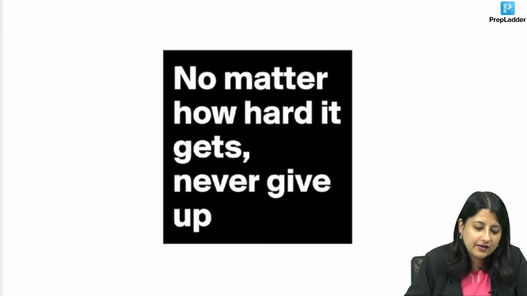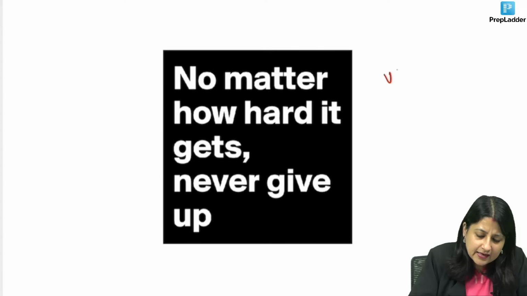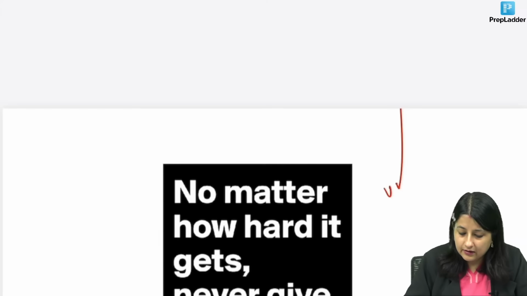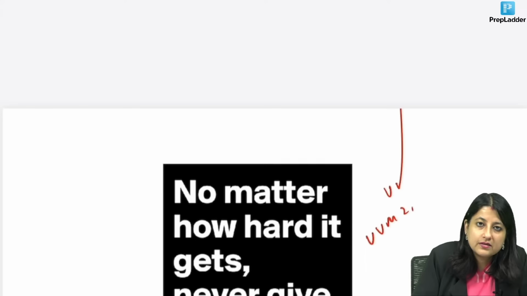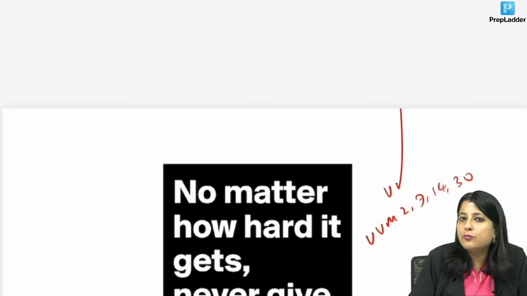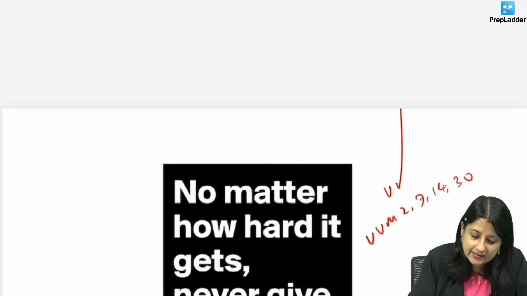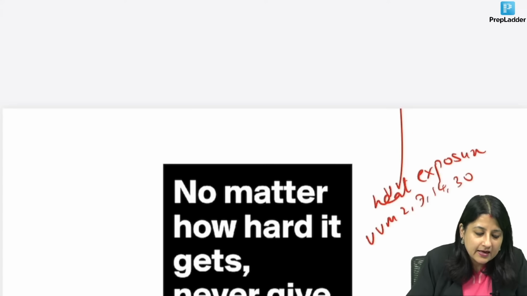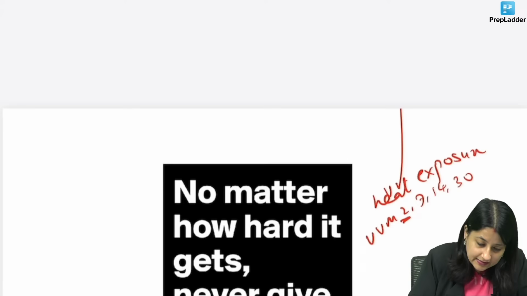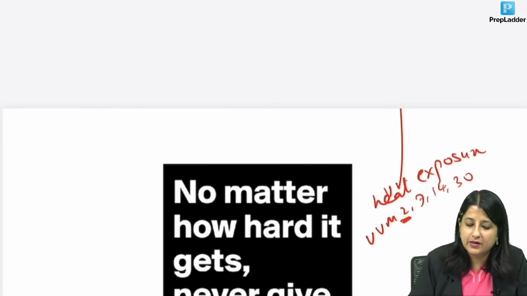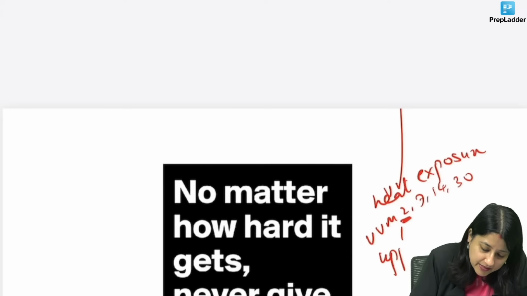Somebody is asking about VVM 2, 7, 14 and 30. These indicate vaccine heat exposure based on stability. What does it indicate? Vaccine heat exposure which is based on stability. If you see the numbers, they represent the upper limit in days at a constant temperature of 37.